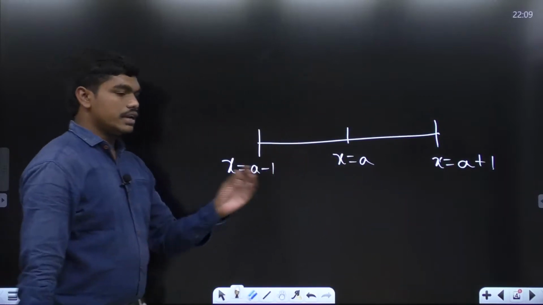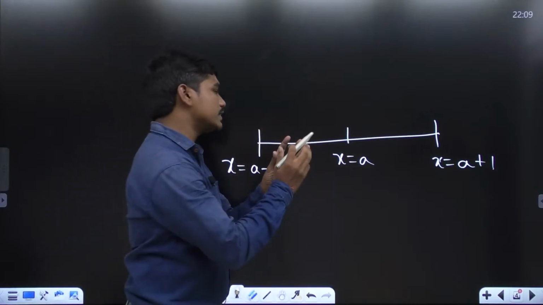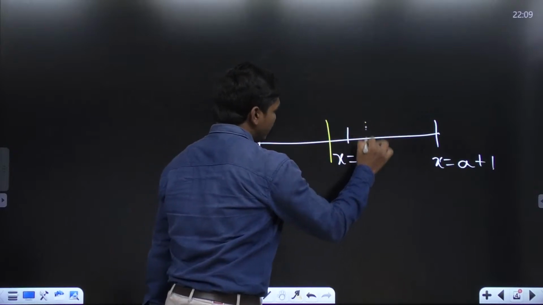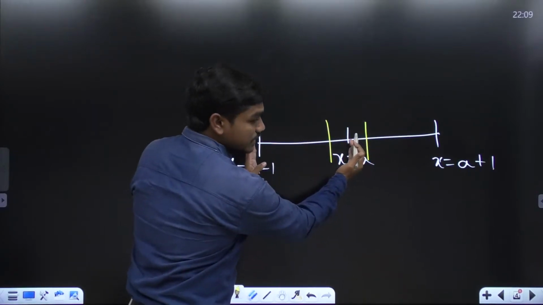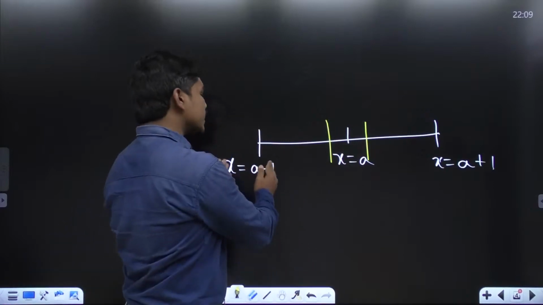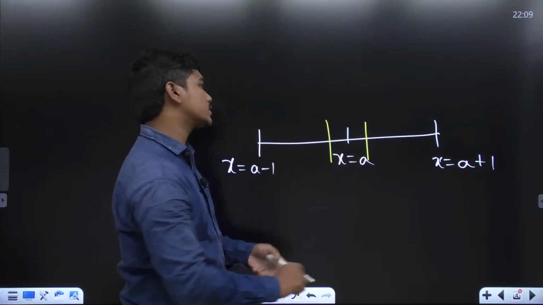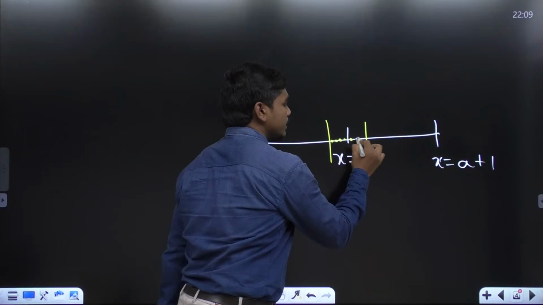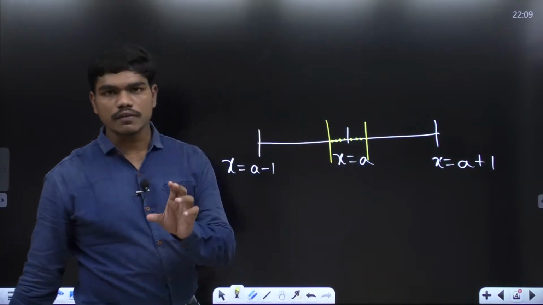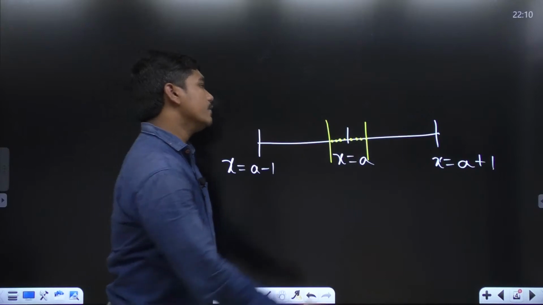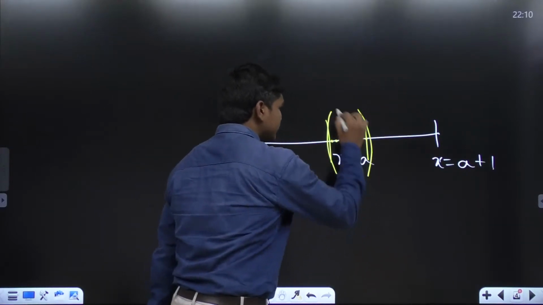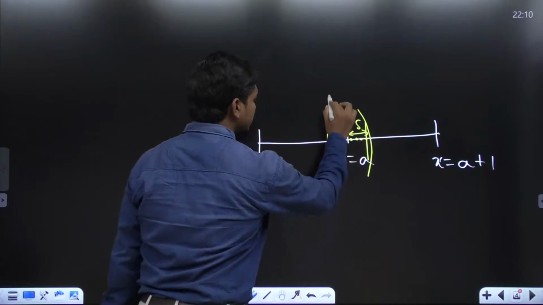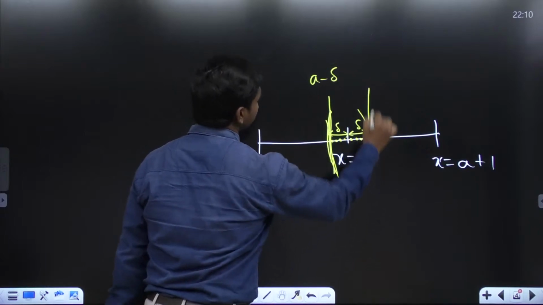Okay. Then if you see a small set of real numbers, for example, let me write here. If I consider this interval, between any two real numbers there are infinitely many real numbers. Correct? Between a minus 1 and a, there are infinitely many real numbers, which means there will be some set of real numbers very close to this a. If I call this difference delta and this difference also delta, then this value is a minus delta and this value is a plus delta.